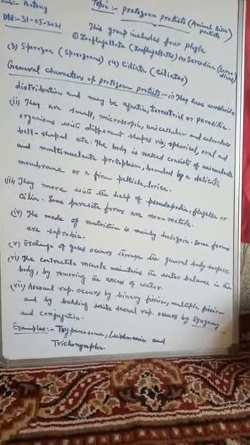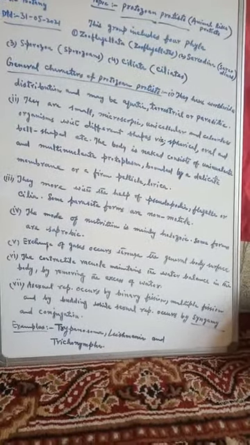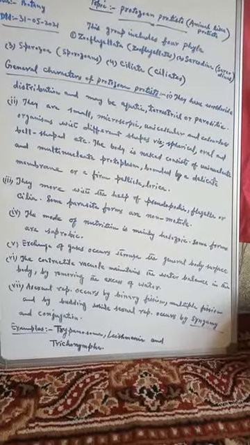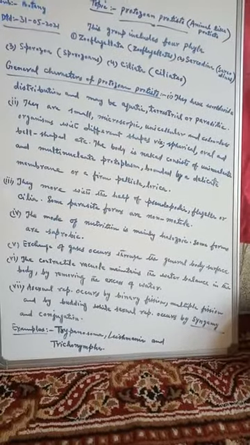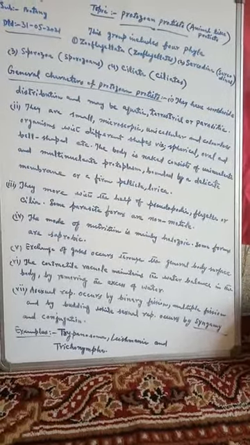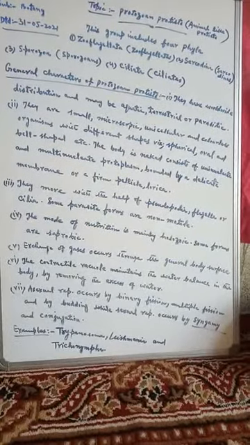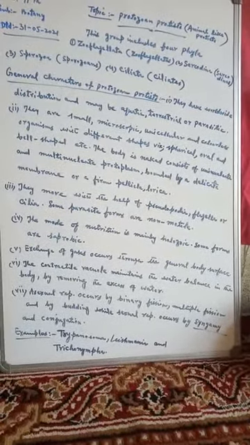The sixth general character is the contractile vacuole. It maintains the water balance in the body by removing the excess of water which enters into the cell.